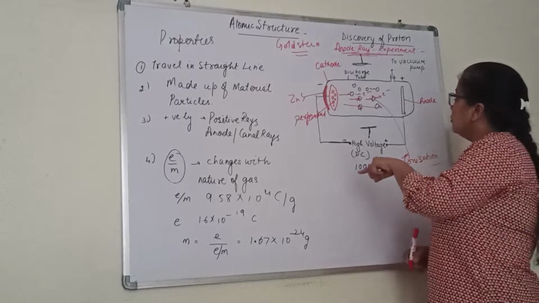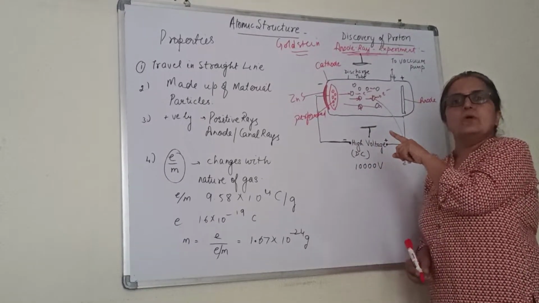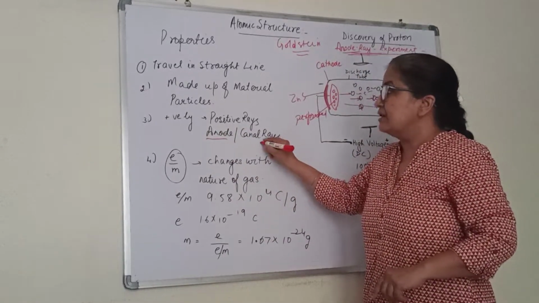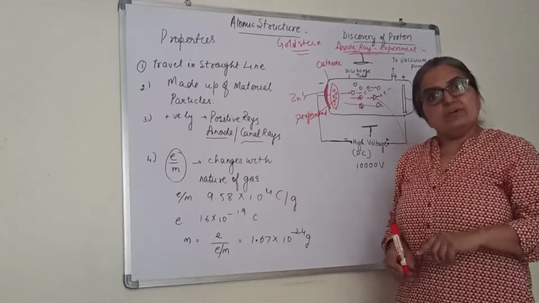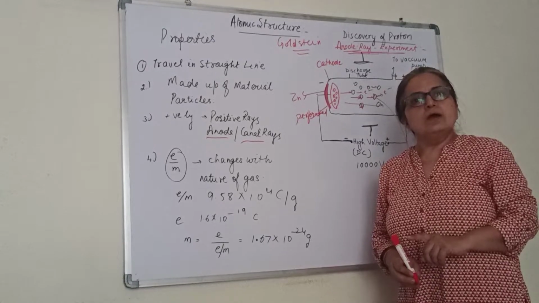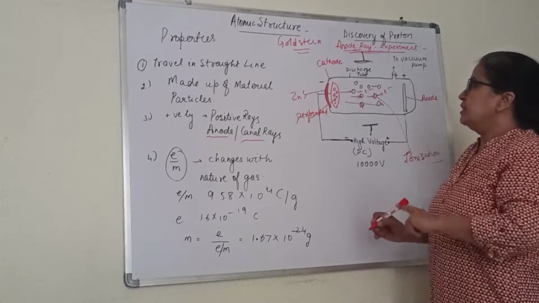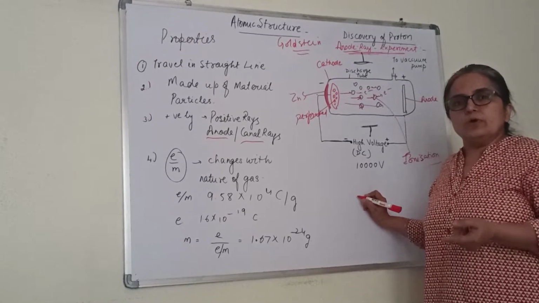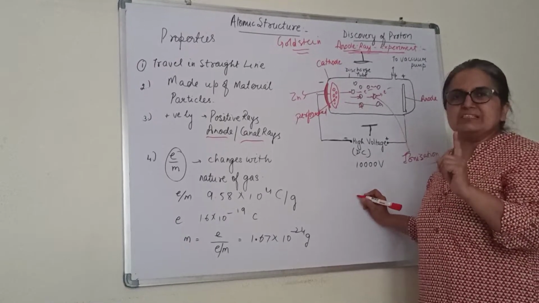Now, since they originate from the anode side, they are called anode rays. These are also called canal rays. Can we call them proton rays? No. We cannot call them proton rays, because what is a proton? A proton has only one plus charge.